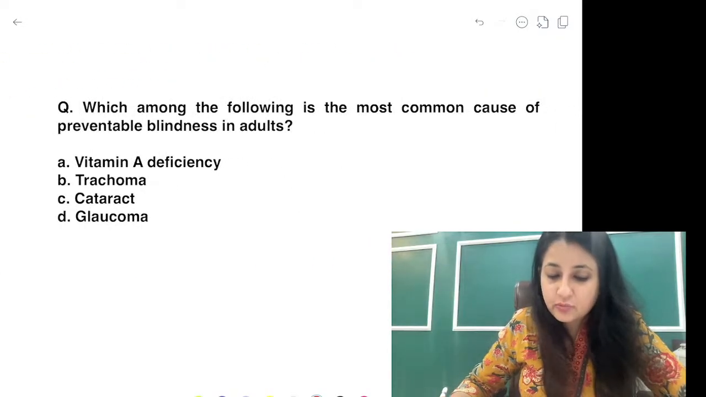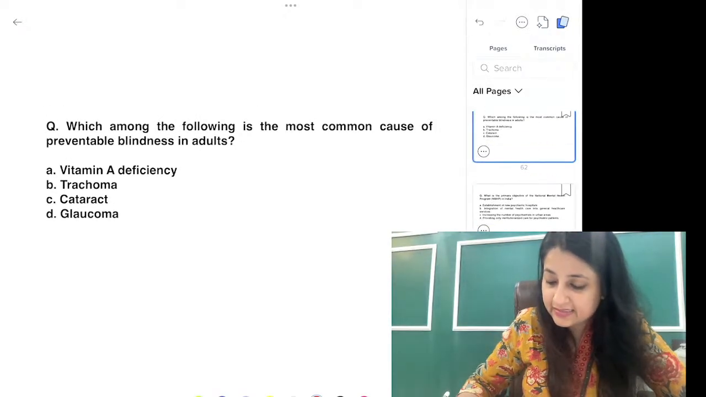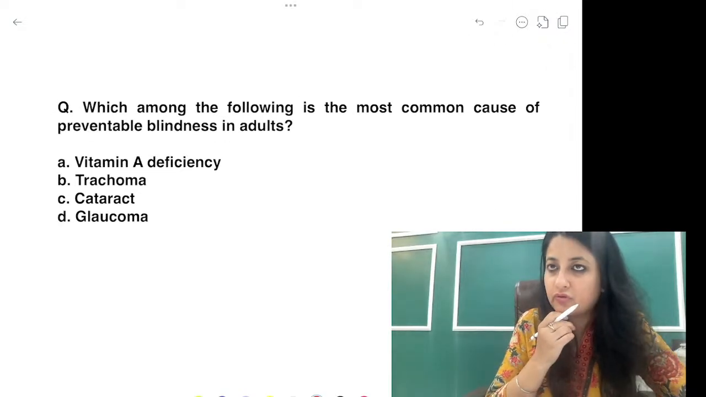All right, next, which among the following is the most common cause of preventable blindness in adults? Preventable blindness, treatable blindness keeps coming in exams. So can you tell me the answer to this? Which of the following is the most common cause of preventable blindness in adults?